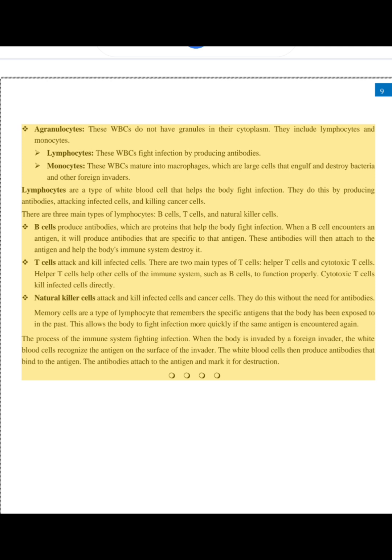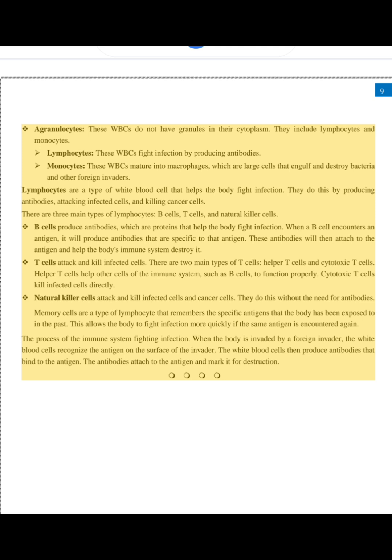Lymphocytes are a type of white blood cell that helps the body fight infection. They do this by producing antibodies, attacking infected cells, and killing cancer cells. There are 3 main types of lymphocytes: B cells, T cells, and natural killer cells. B cells produce antibodies, which are proteins that help the body fight infection. When a B cell encounters an antigen, it will produce antibodies that are specific to that antigen. These antibodies will then attach to the antigen and help the body's immune system destroy it.